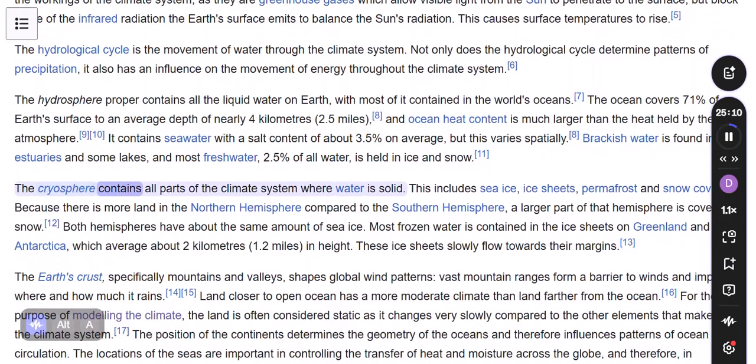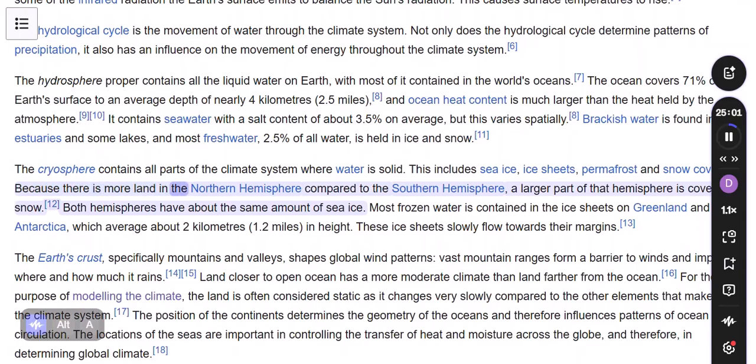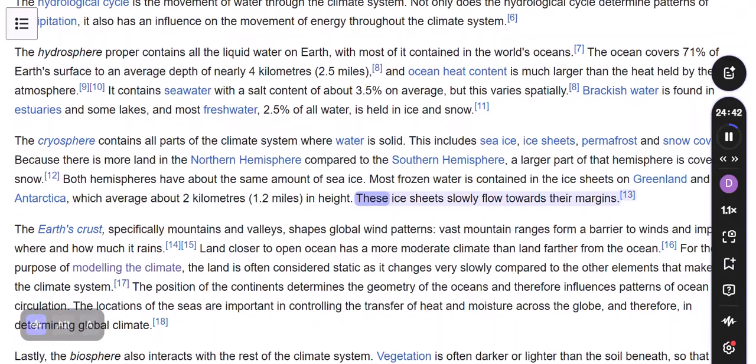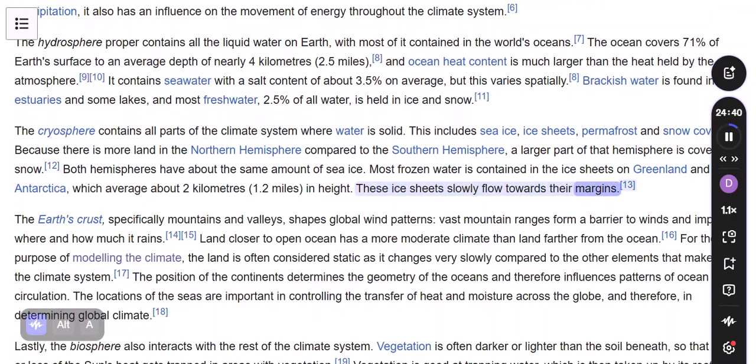The cryosphere contains all parts of the climate system where water is solid. This includes sea ice, ice sheets, permafrost, and snow cover. Because there is more land in the northern hemisphere compared to the southern hemisphere, a larger part of that hemisphere is covered in snow. Both hemispheres have about the same amount of sea ice. Most frozen water is contained in the ice sheets on Greenland and Antarctica, which average about 2 kilometers, 1.2 miles, in height. These ice sheets slowly flow towards their margins.